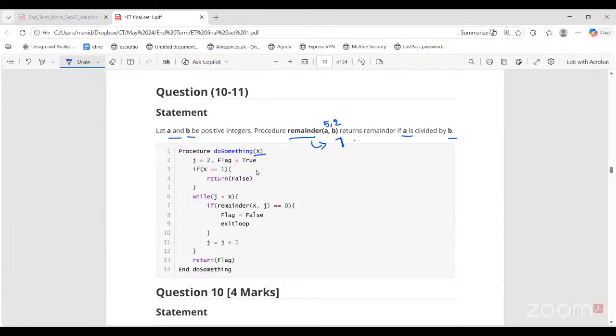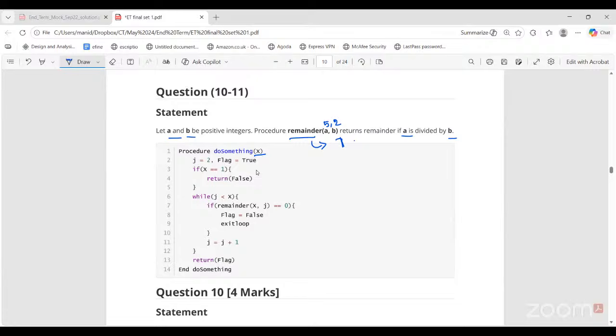Ma'am, here it is written that if A is divided by B, what does it mean? Like, if A is not divided by B, then won't it return the remainder? It will return the remainder if A is divided by B. That means whatever A is, when I divide it by B, whatever remainder is there will be returned. So if it is 4 comma 2, then remainder 0 will be returned.